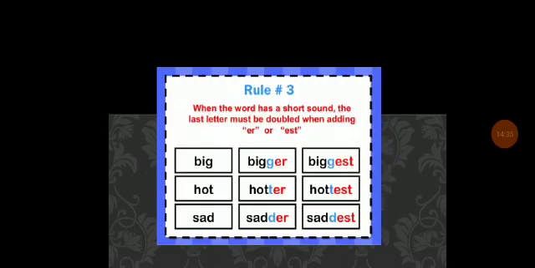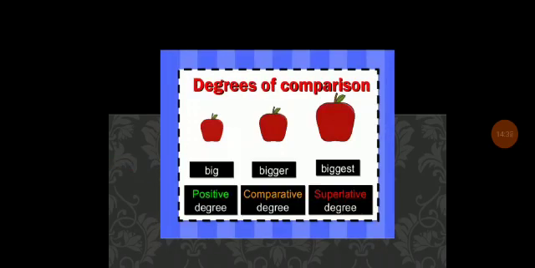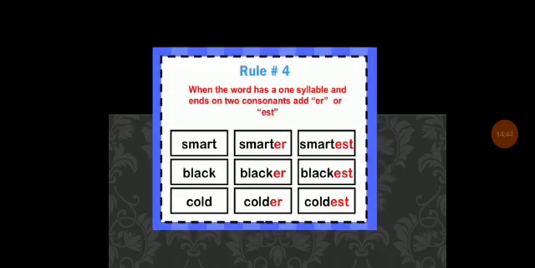Example of rule 3: big, bigger, biggest. Positive, comparative, and superlative.